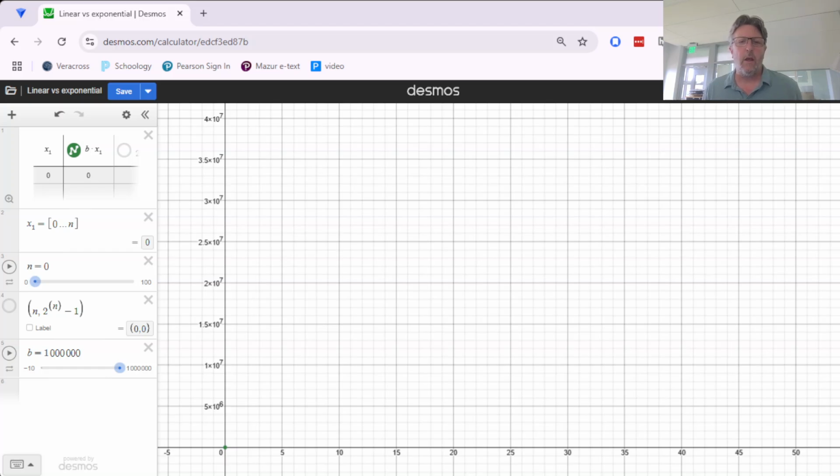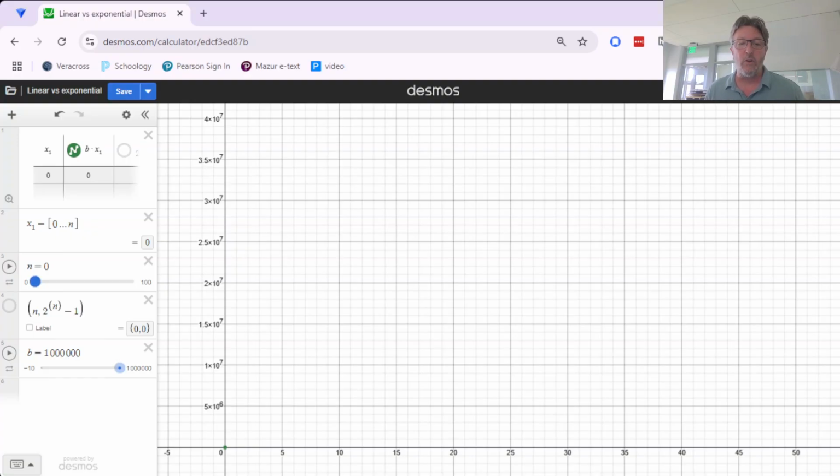Hi, folks. I want to spend just a few minutes today talking about two ways that systems can grow or change. They're called linear and exponential growth. So, linear growth, I'm going to show it to you through this graph here. Linear growth means that you have a constant speed.